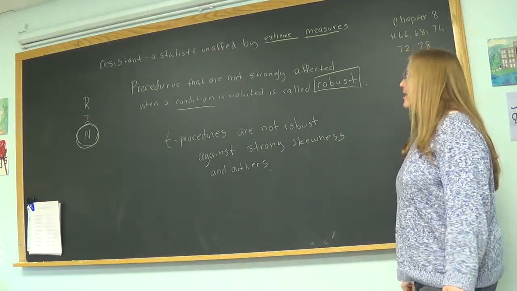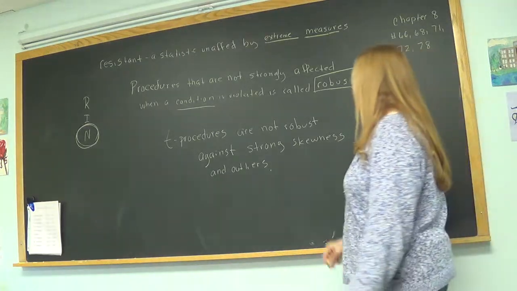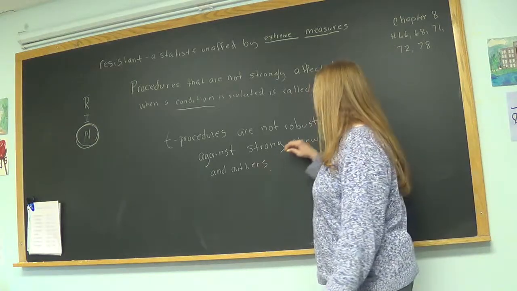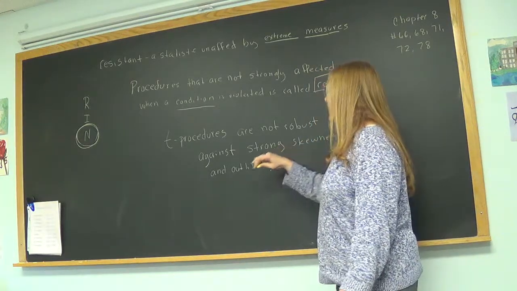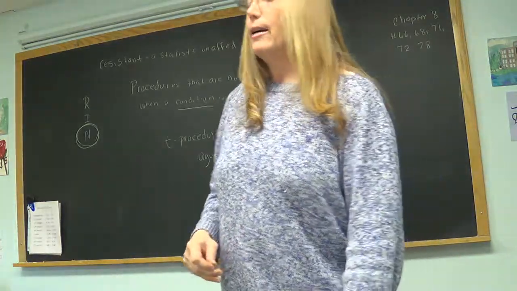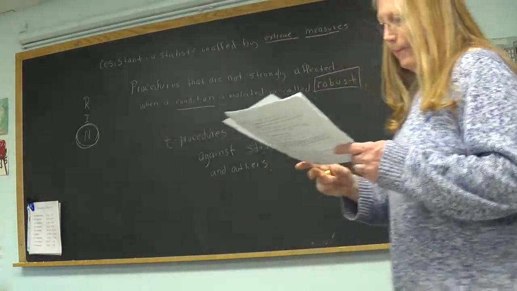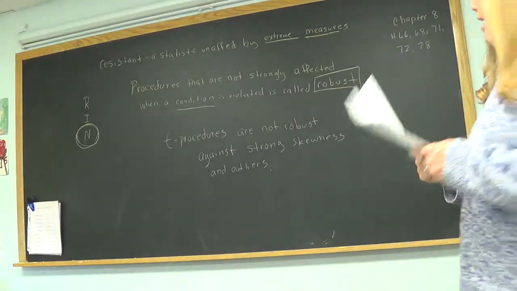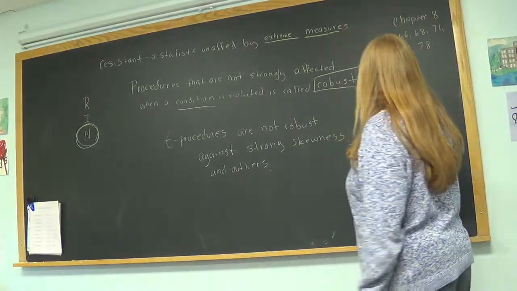So T procedures are not robust against strong skewness and outliers, but if there is no strong skewness and no outliers, then they are robust. And you can use them when you don't see normal. So why is that? Well, we'll talk a little bit about why.